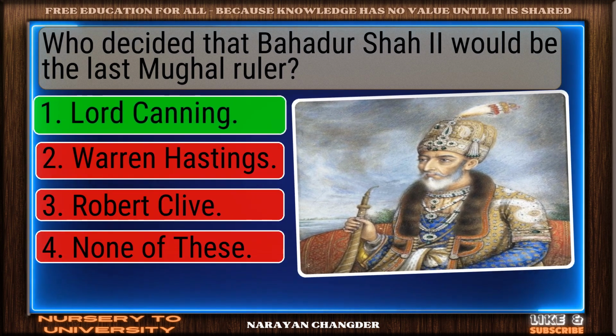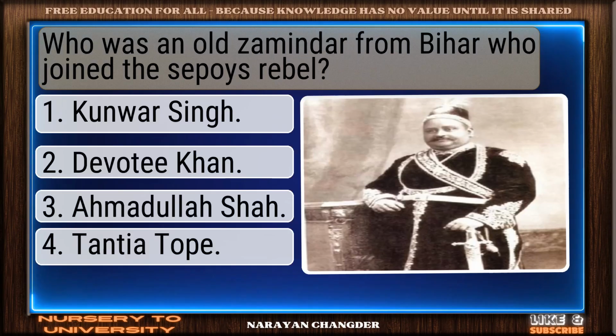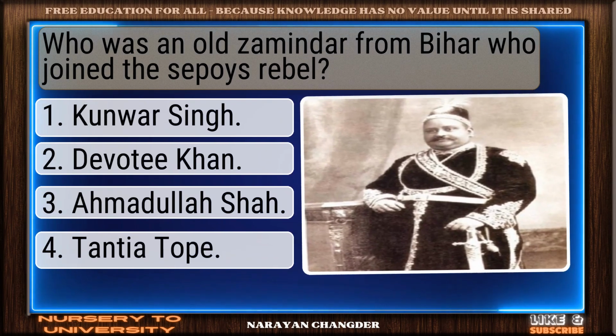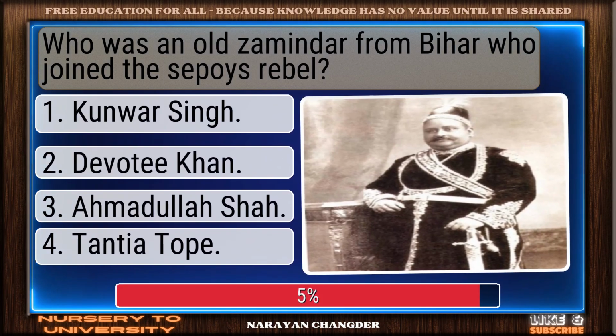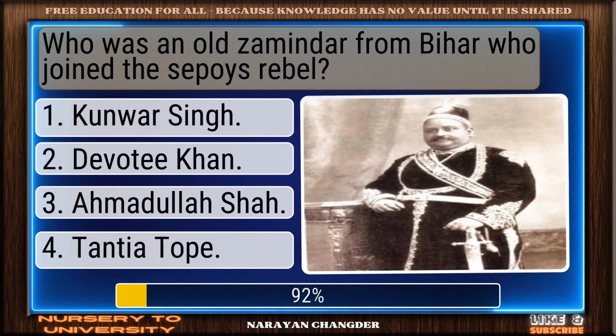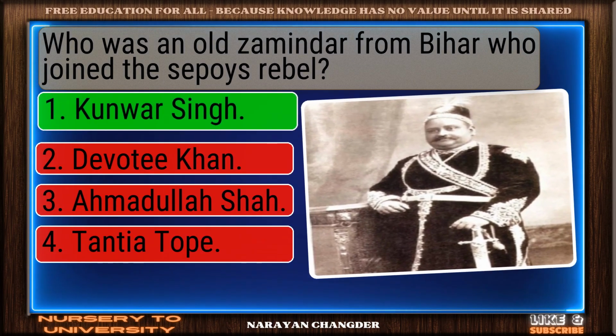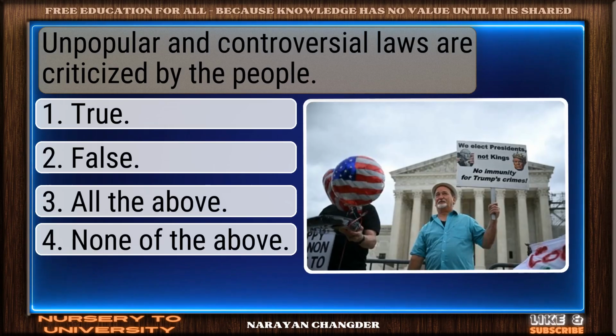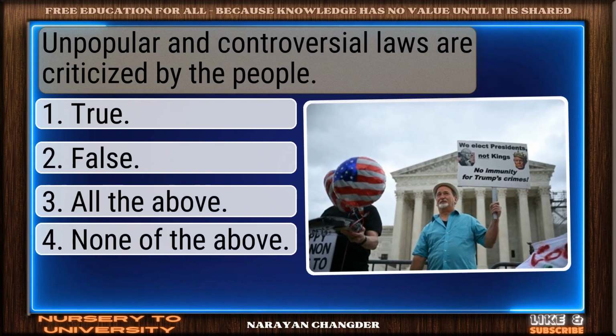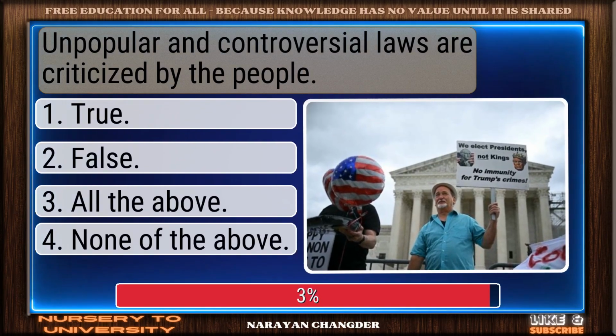Well done. Lord Canning is the right choice. Question number 68. Who was an old Zamindar from Bihar who joined the Sepoys rebel? Correct response. Kanwar Singh is the most accurate answer. Question number 69. Unpopular and controversial laws are criticized by the people.